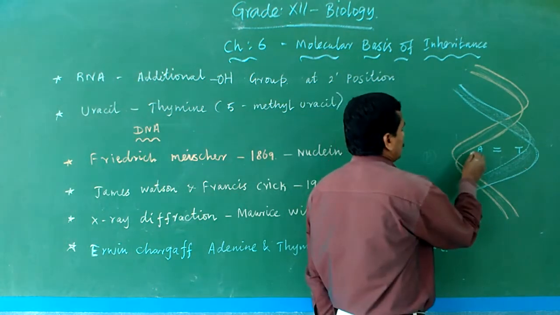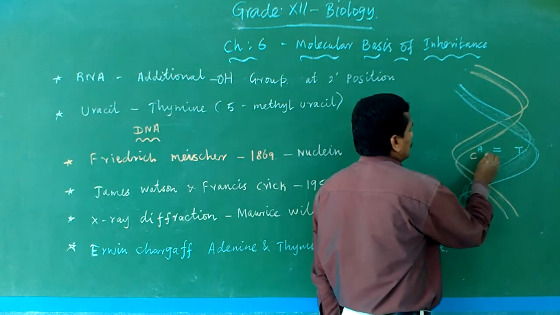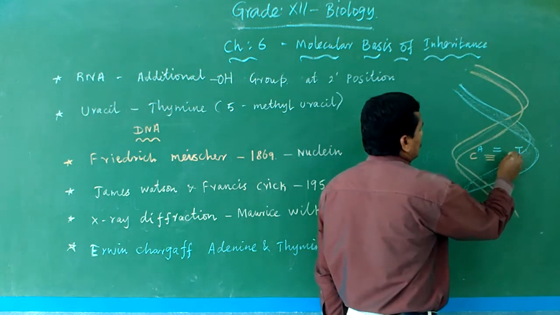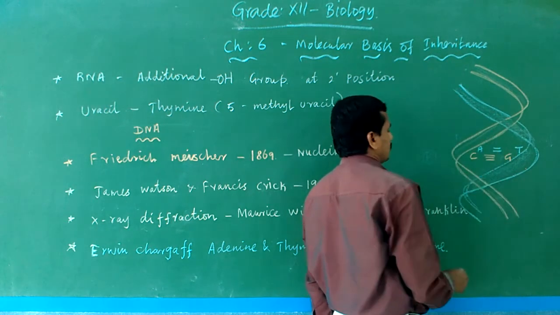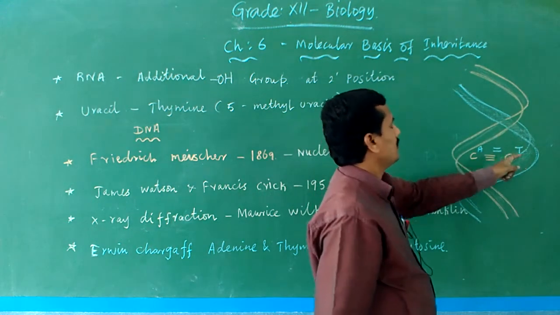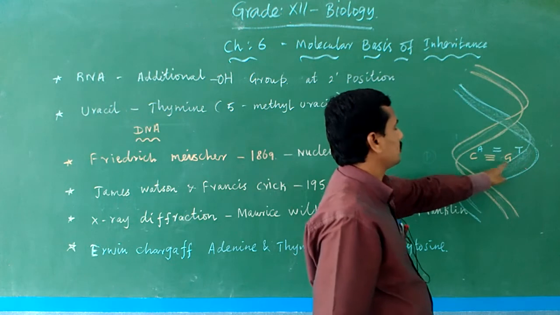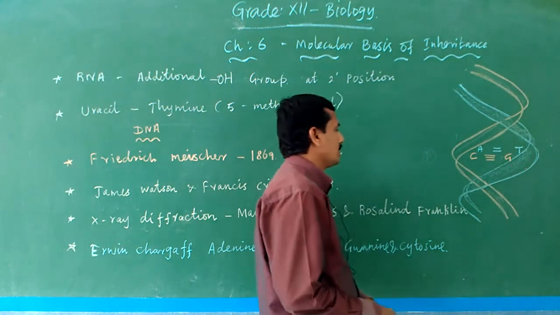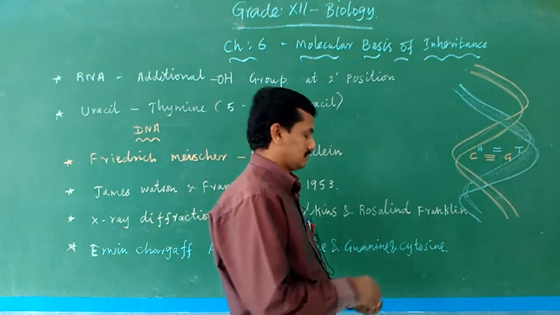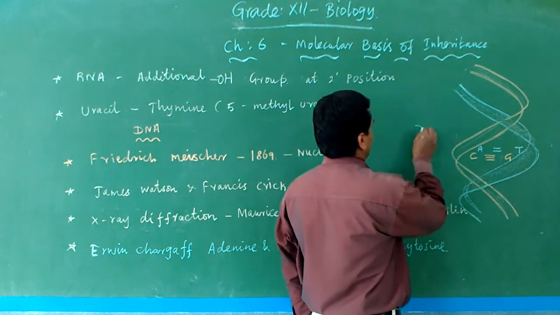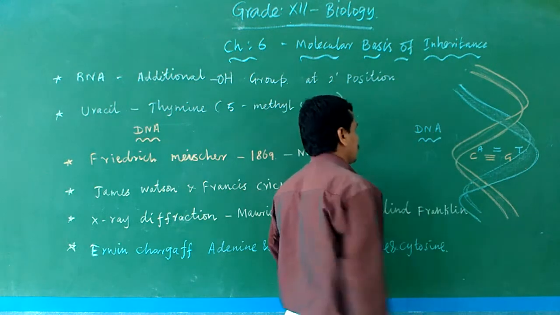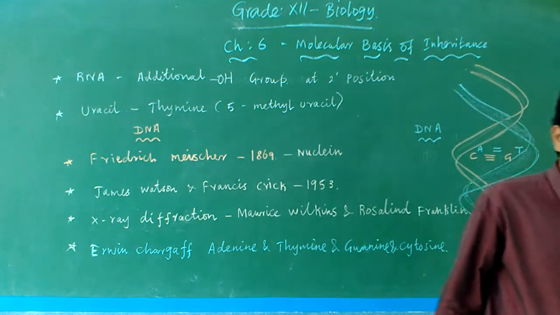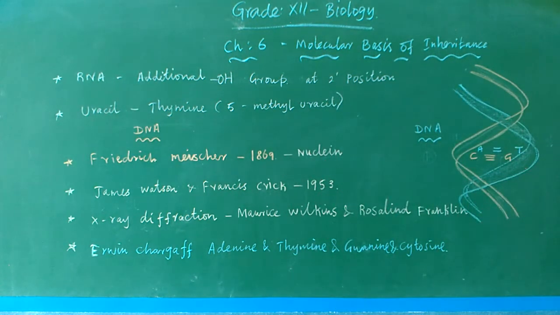Cytosine forms three hydrogen bonds with guanine. In one helix, adenine is base paired with thymine, and cytosine is base paired with guanine, or guanine is base paired with cytosine. This is the diagrammatic representation of DNA. DNA normally consists of four bases: adenine, thymine, cytosine and guanine.